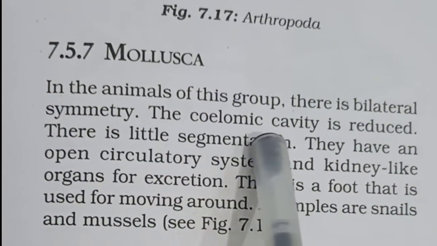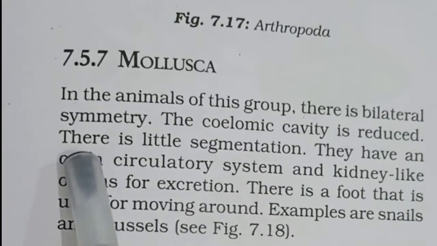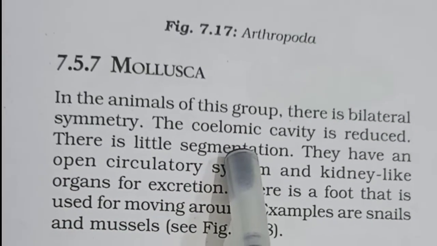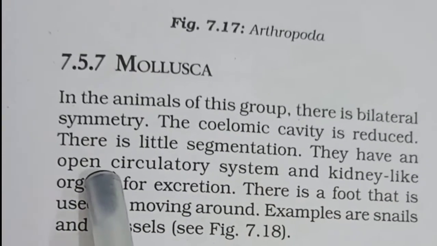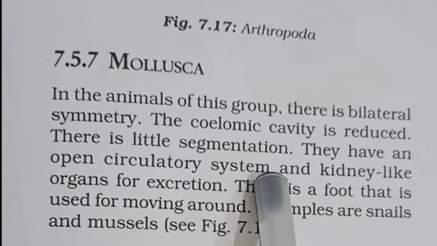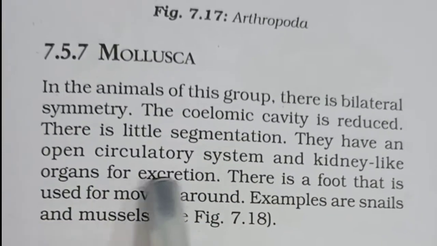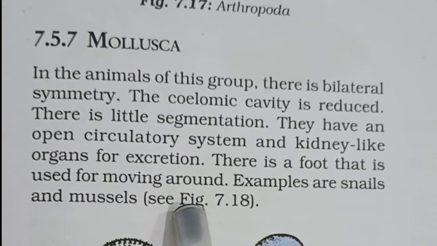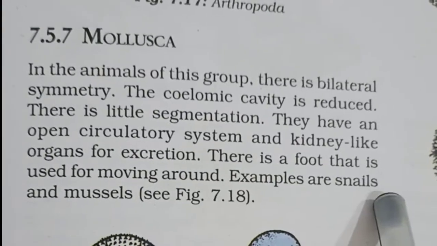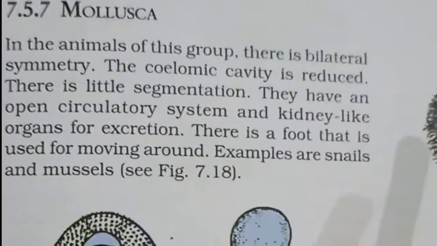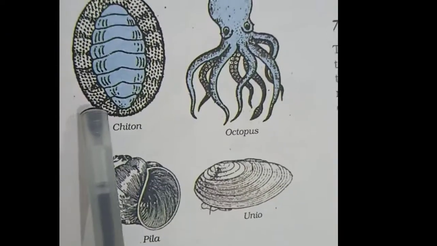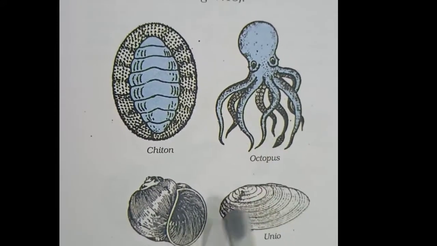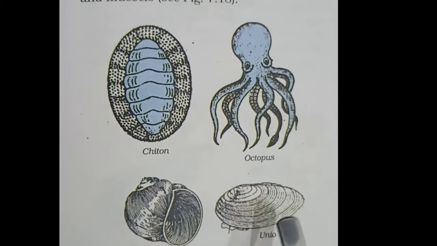The coelomic cavity is reduced. There is little segmentation, as I told you earlier. They have an open circulatory system and kidney-like organs for excretion. There is a foot that is used for moving around, and the examples of mollusca are shown in this diagram: snails, chiton, octopus, pila, unio, mussels.